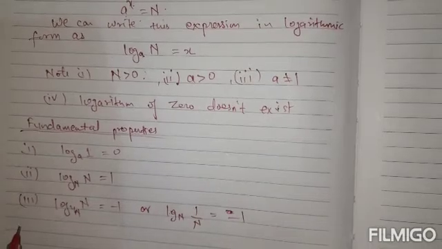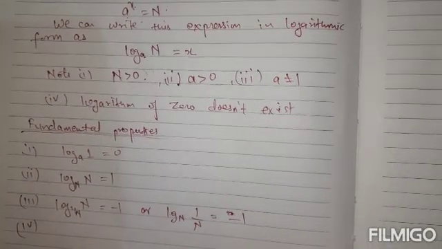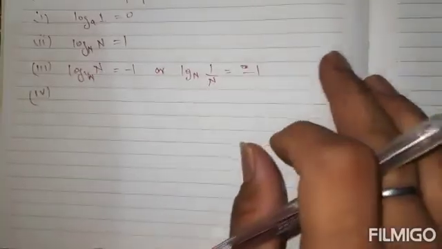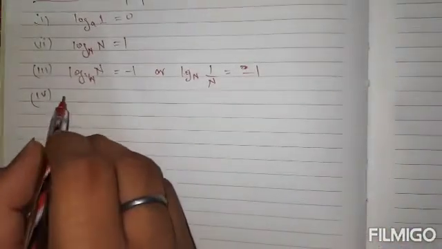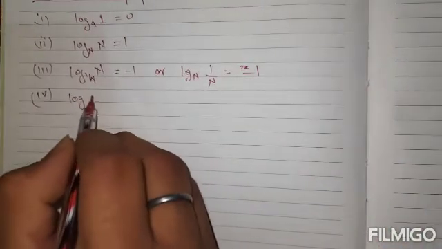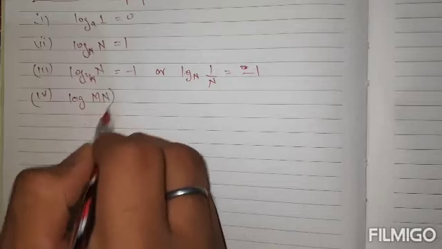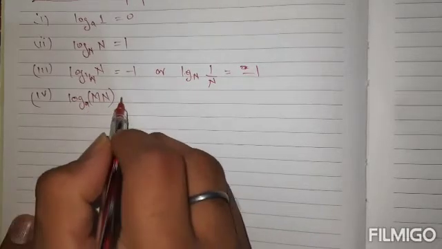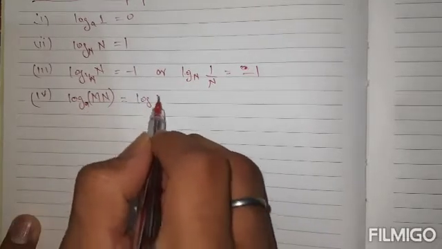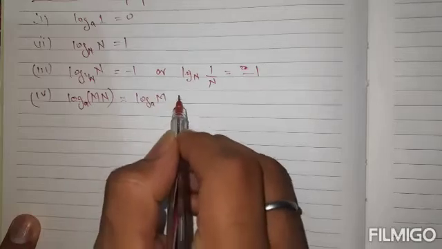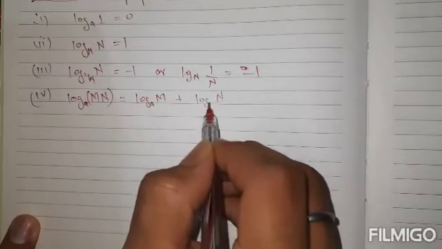Let us discuss them. The fourth one is this one. Fourth one is log m into n to some base a is equal to log m to that base a plus log n to that base a.